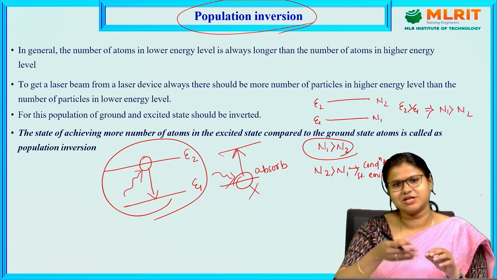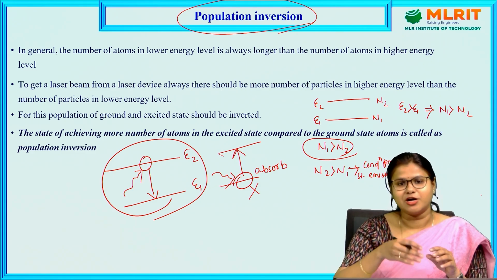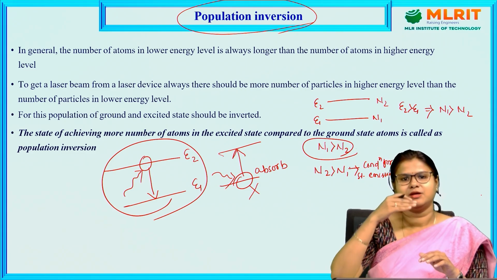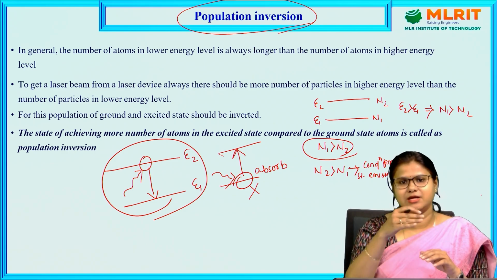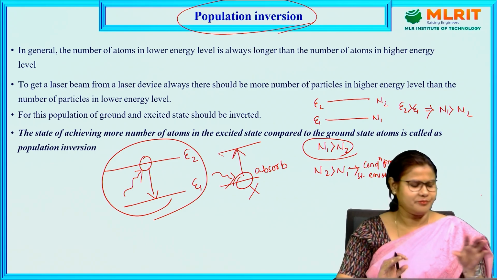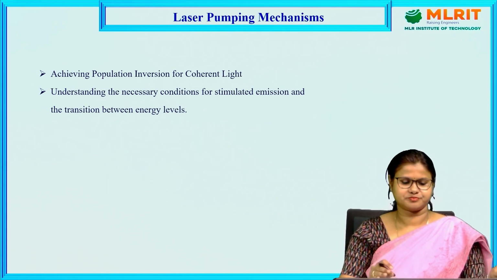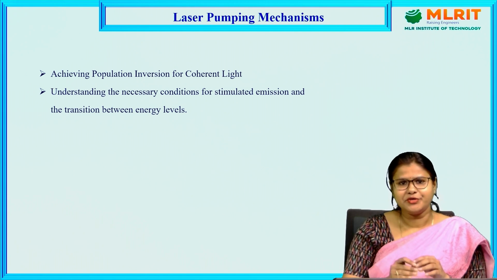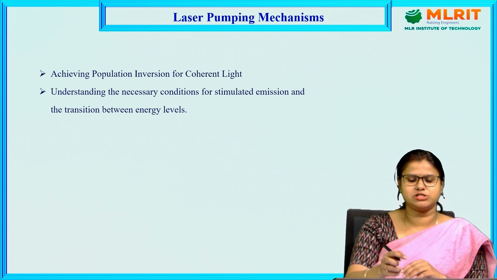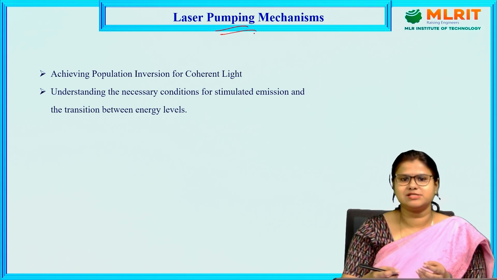Population inversion is a process where we make more atoms in the higher energy level compared to the lower energy level. And in order to get this population inversion, we need a specific mechanism known as pumping. So what is pumping?